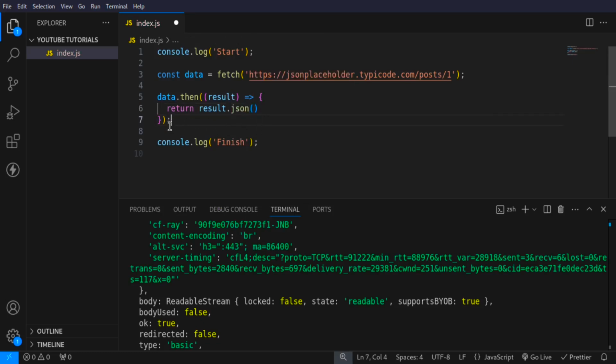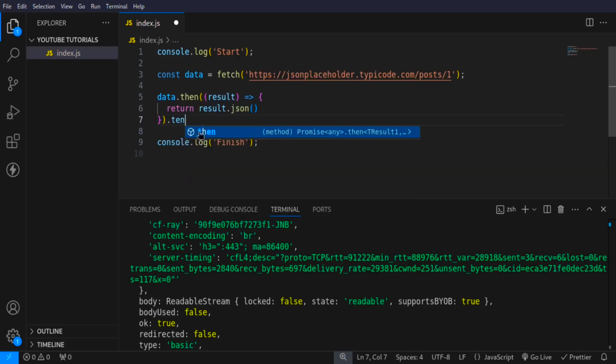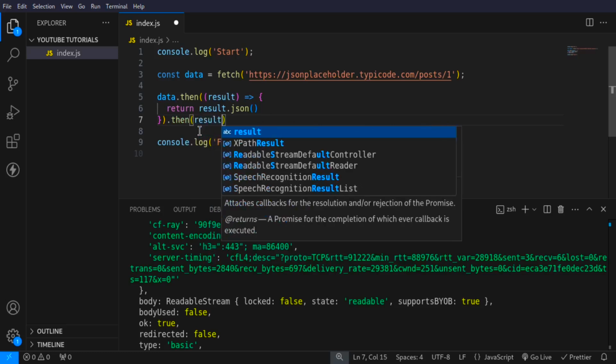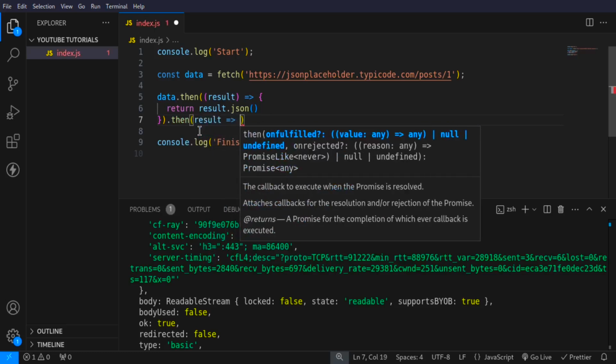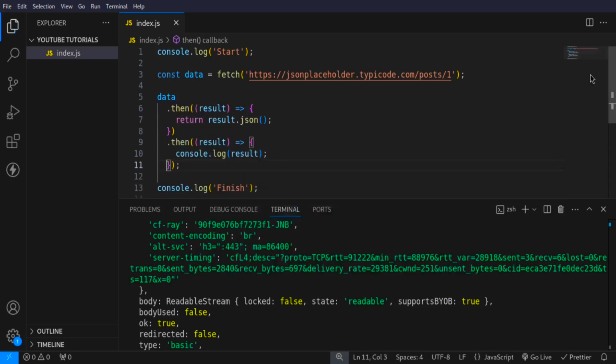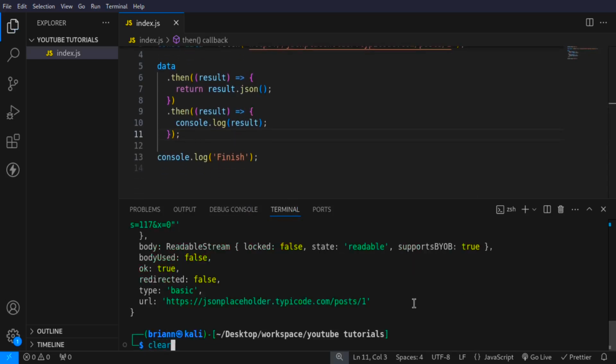And then after that, I'm going to chain another then. Now here I will get data which I can actually work with, human readable data. And then here I can console log the result like that. Okay, I'm going to save that. Now let's run this one more time, clear my terminal.